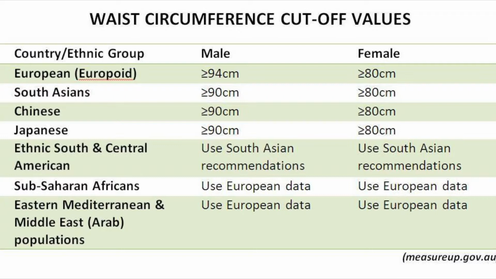You have a greatly increased risk if you are male and have a waist circumference greater than 102 centimeters, or if you are female and have a waist circumference greater than 88 centimeters. If your measurement is within 8 centimeters of or greater than the cutoff value, contact your health provider, such as your doctor, dietitian, or physiotherapist, for specific advice on reaching a healthy weight.